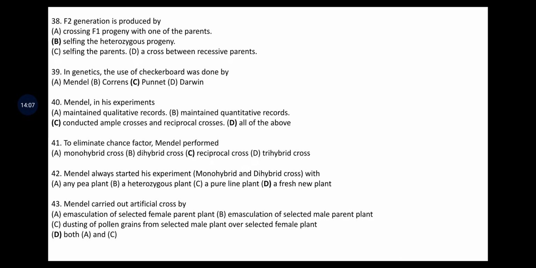Why we do the emasculation? Emasculation is the process of removal of the male gametes, or else we can call it as anthers, we will remove from the female or a hermaphrodite flower. Then dusting the pollen grains from selected male plant over the selected female plant, because the desirable male plants are selected, from their pollen is collected and pasted on the female plant.